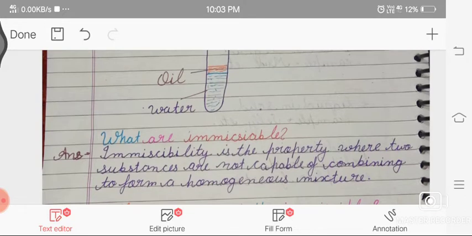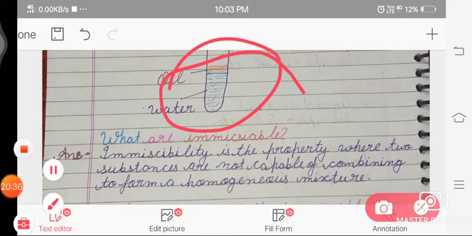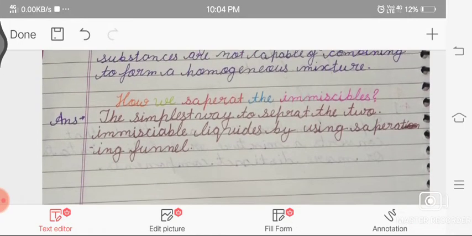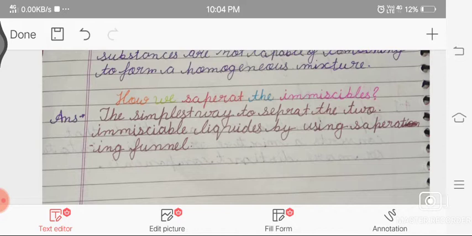Immiscibility is the property in which the two substances are not capable of combining as a solution. Like the example of oil and water, they are not capable of combining to form a homogeneous mixture or solution. They form two different layers, and they can be separated by the separating funnel.